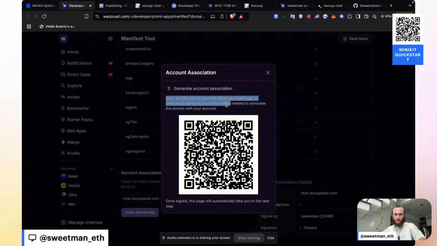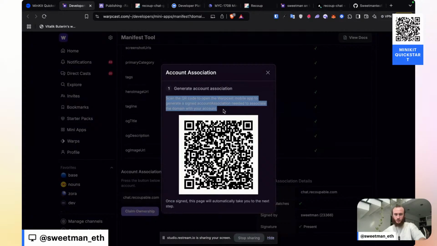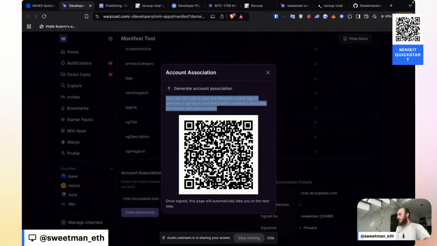Scan the QR code to open up the Warpcast mobile app. Generate a signed message needed to assign it. All right, let me get my phone. And now let me scan that QR that we see on the screen. I'll try to share this process. Let's see what it's doing. It looks like it's opened up